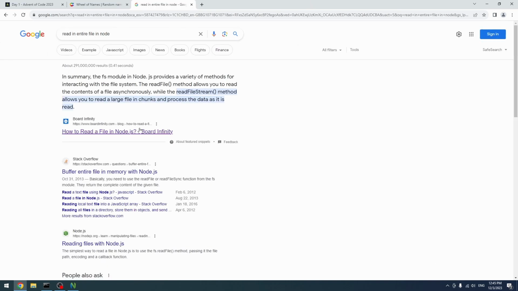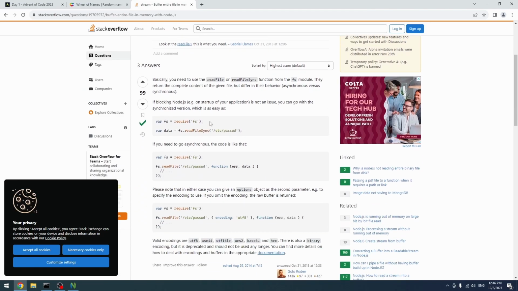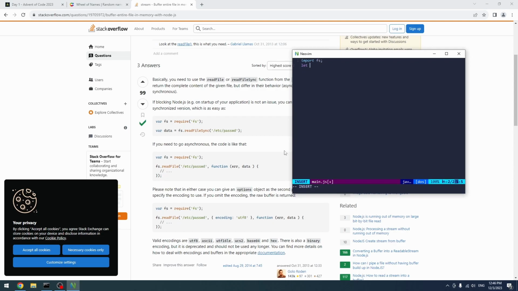Let's see. Read file stream. Probably just this, right? So we just do let data equal to fs read file sync. And let's just open up like inputs.txt, and let's actually just log it maybe. Let's see what happens.